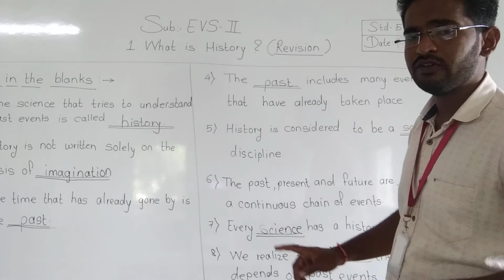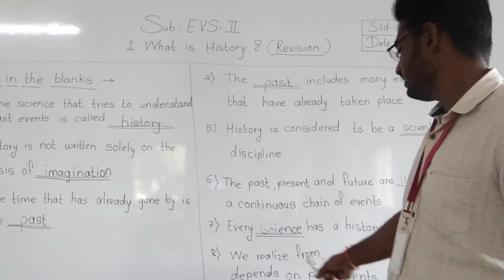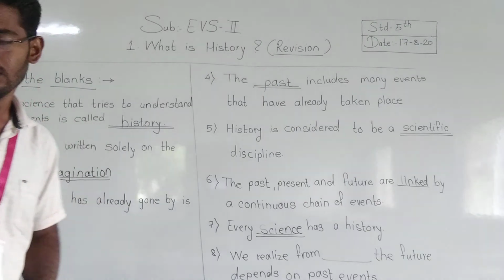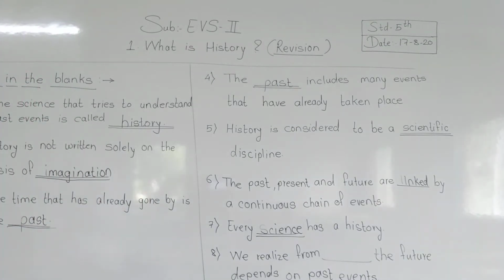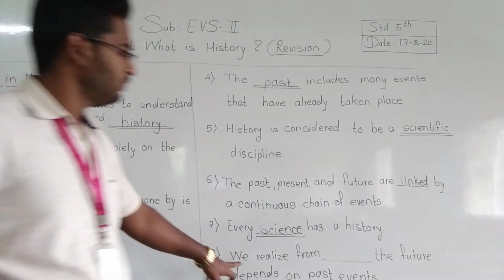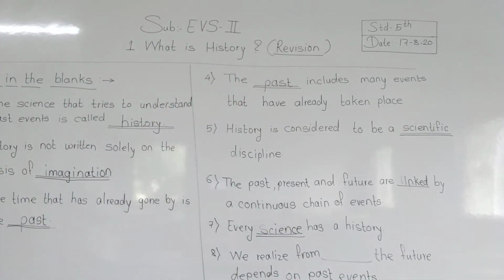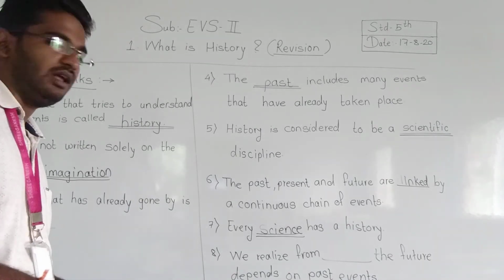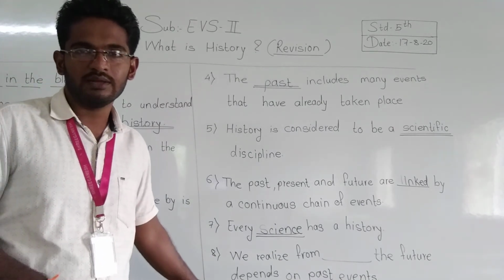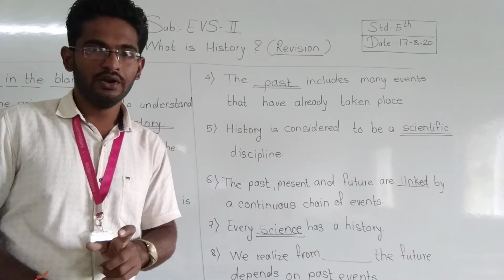One more fill in the blank is there, but you are unable to see it. I'll just read it and explain. We realize from history that the future depends on past events. Understood? Now there is no need to write this number 8 because you are unable to see it, but you are going to copy the 7 fill in the blanks in your notebook.